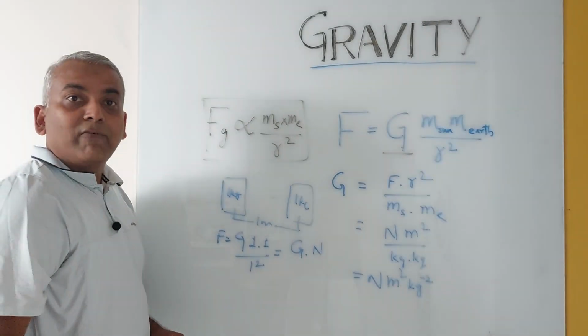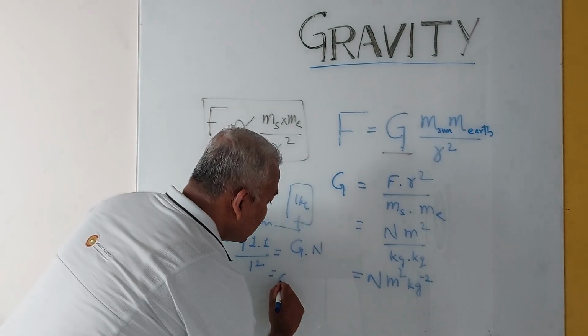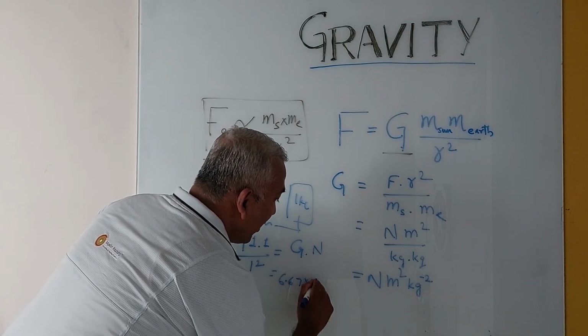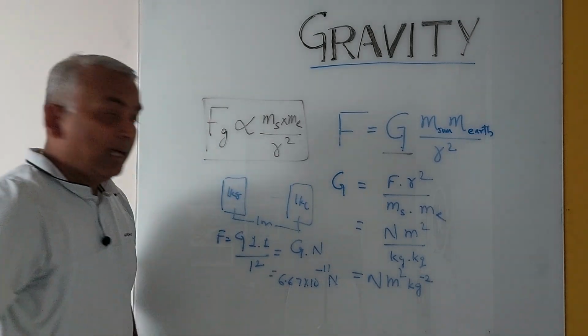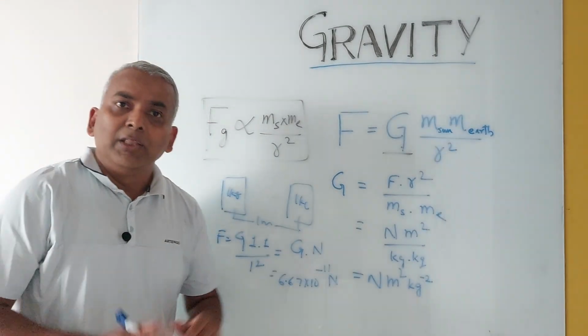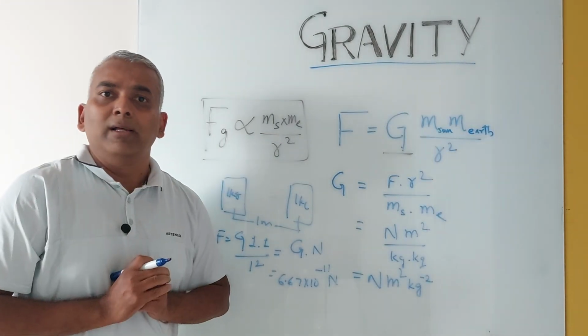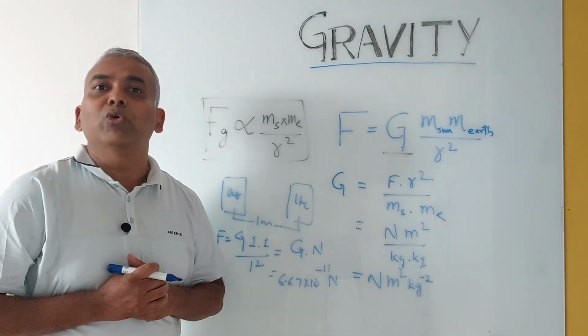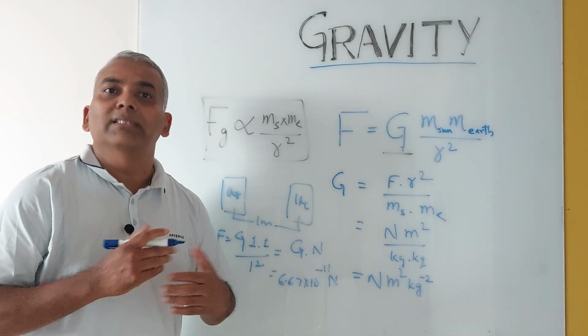Now we know that the value of G is 6.67 into 10 to the power minus 11 Newton. See this power, minus 11. The force is so small that it is not sufficient to overcome the friction between the book and the surface.